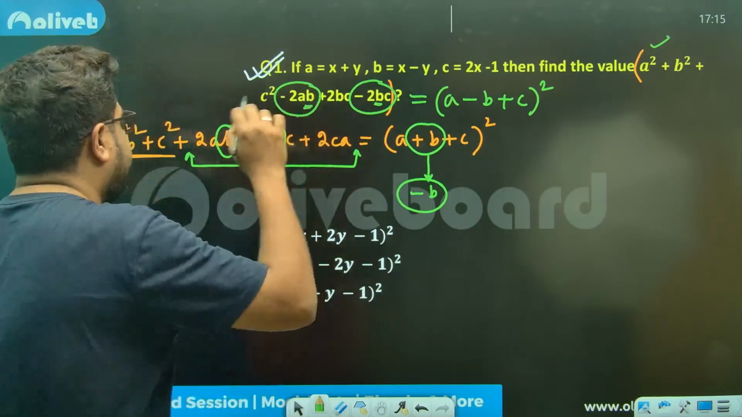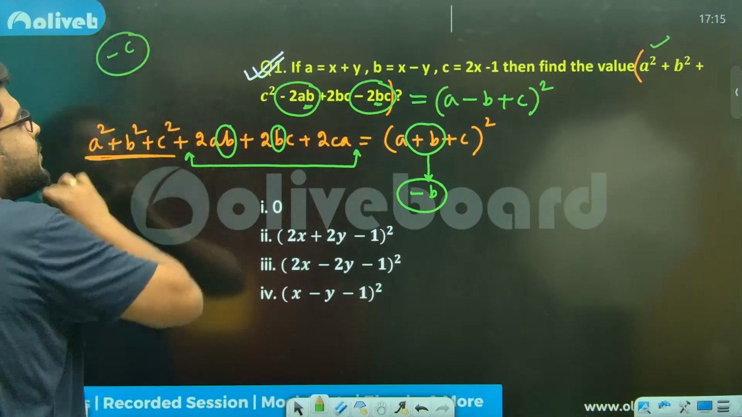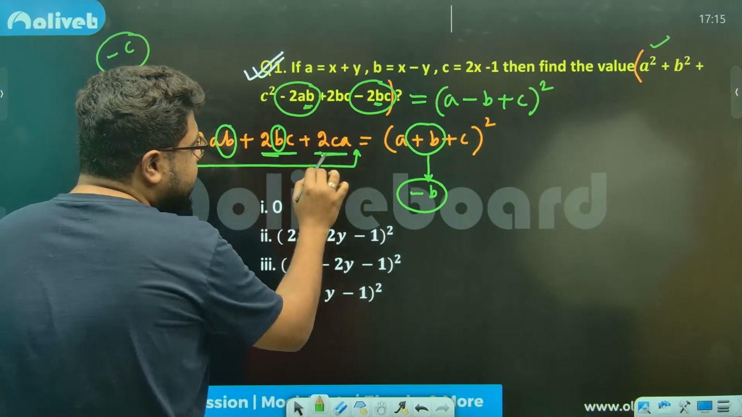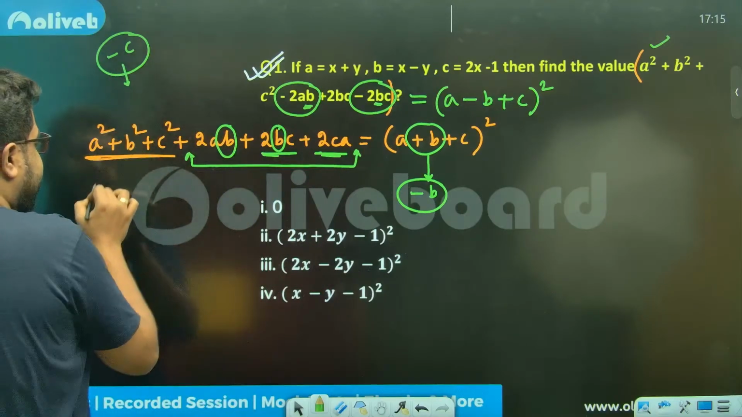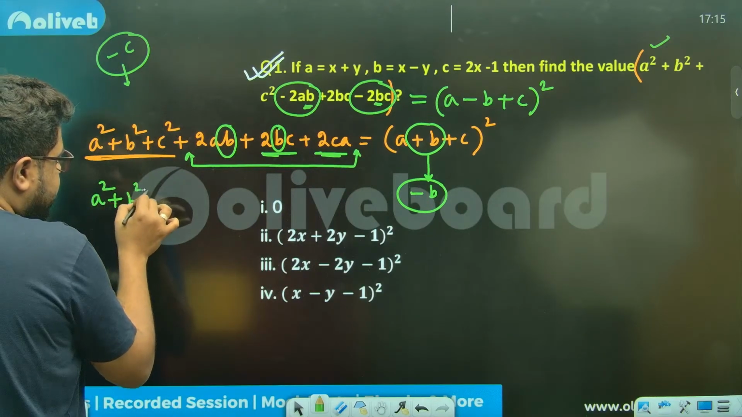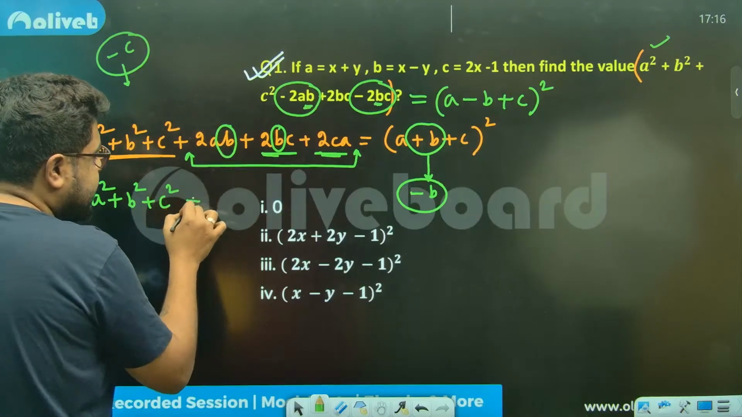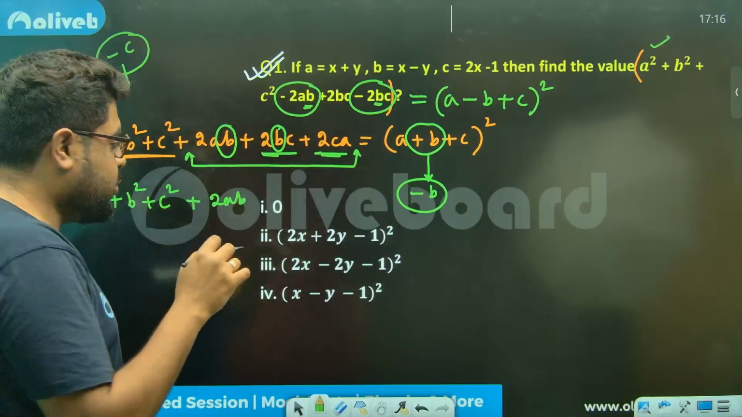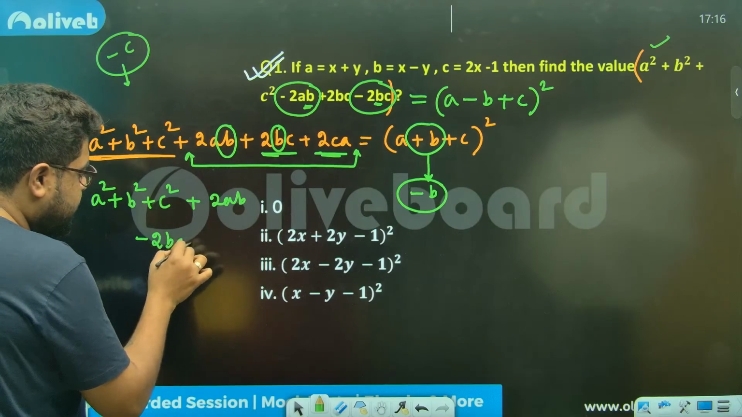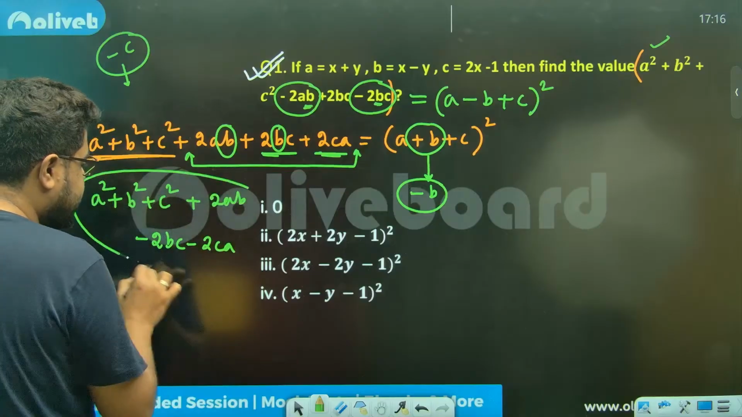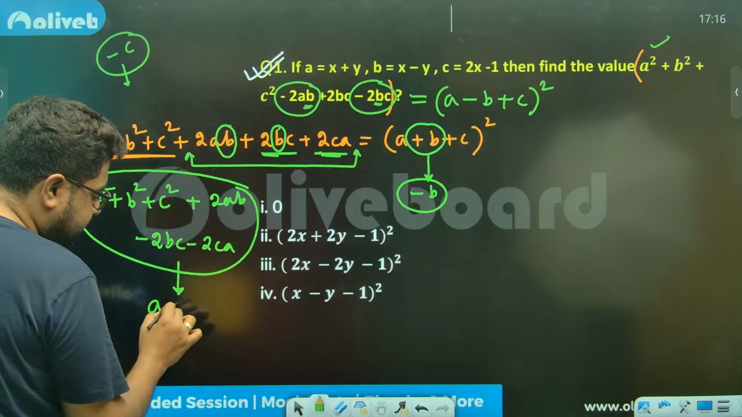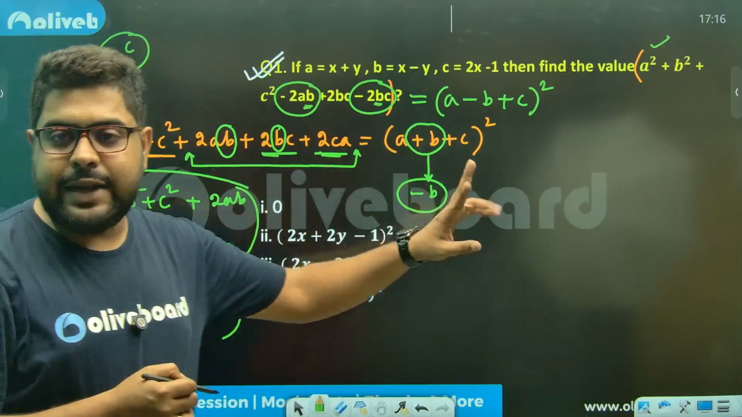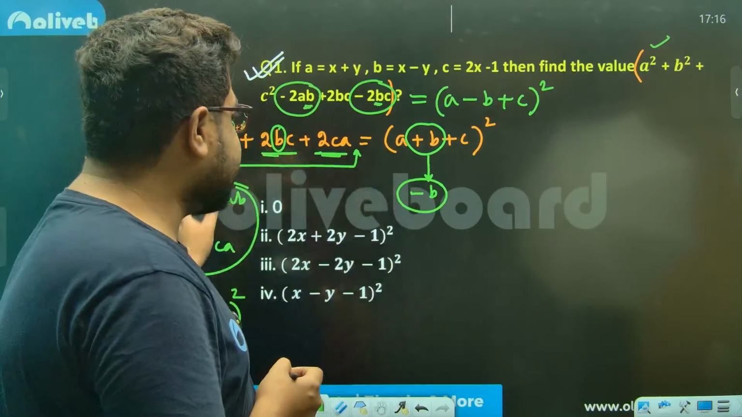Now let's say what if C was negative? You see, then terms containing C, that means this term and this term, will be negative. So in that case, my expression will look like: squares will be positive, no worries. AB doesn't have any C, so it will be plus 2AB. But any term that is having a C will become minus: minus 2BC, minus 2CA. This means, A plus B, C is negative, so minus C whole square. This is how you interpret.